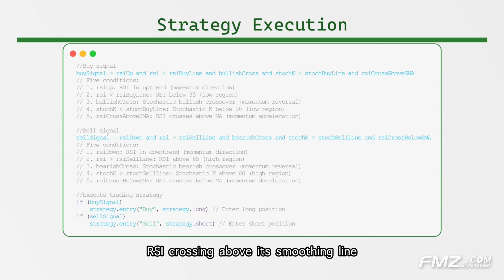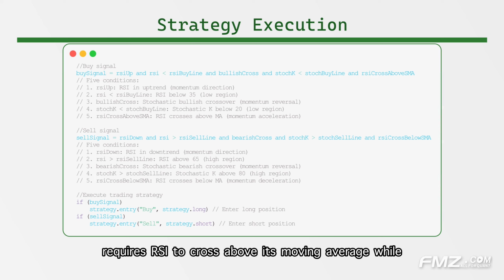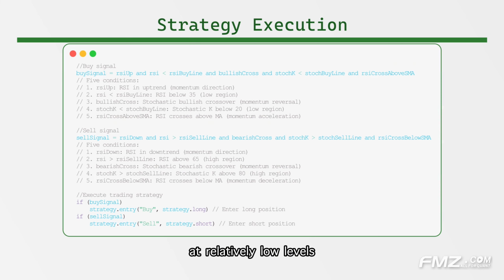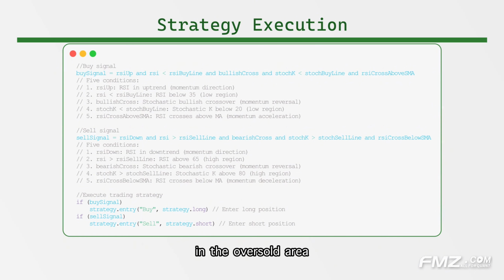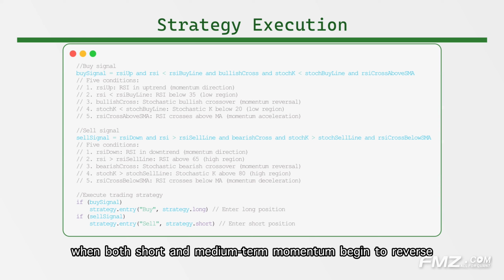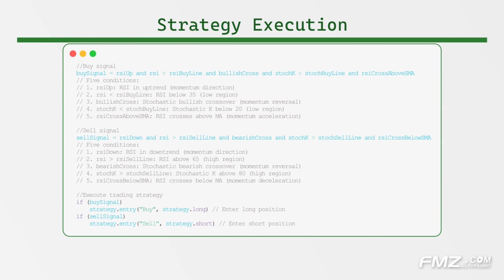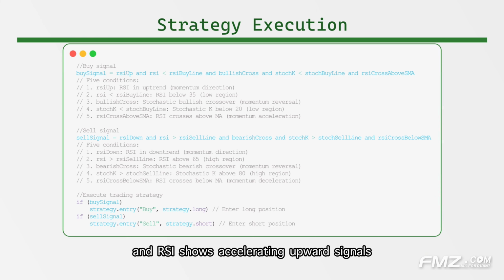Fifth condition, RSI crossing above its smoothing line, requires RSI to cross above its moving average, while at relatively low levels, the key signal for momentum acceleration. These 5 conditions form a complete market state description. In the oversold area, when both short and medium-term momentum begin to reverse, and RSI shows accelerating upward signals, a high probability reversal opportunity forms.